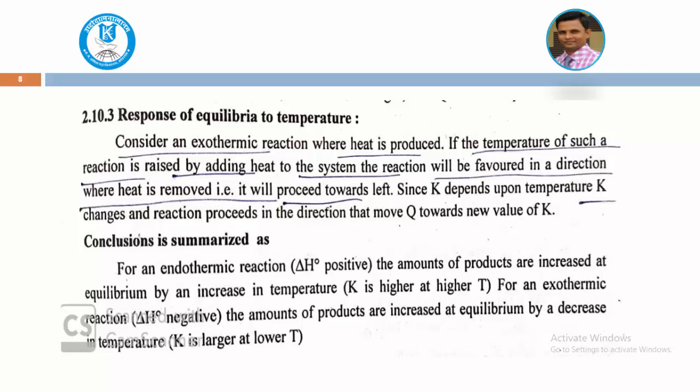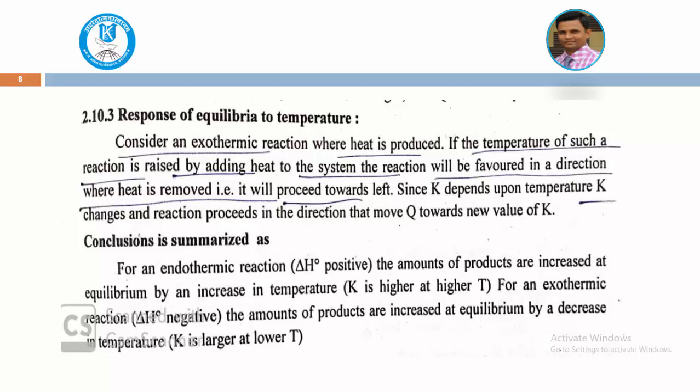So what we have to remember is that in an endothermic reaction, delta H is positive, and the products are increased at equilibrium by increasing the temperature. For an exothermic reaction, the amounts of products are increased at equilibrium by decreasing the temperature, because the exothermic reaction already releases heat. Therefore, such reactions can be carried out at a lower temperature.